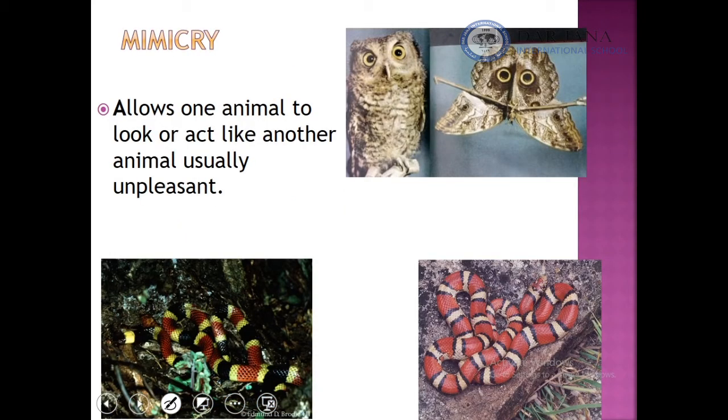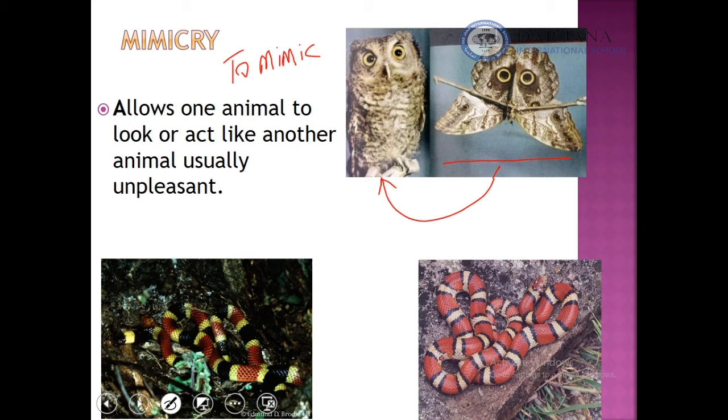The last one is mimicry, to mimic. When we say to mimic, it means acting like others. For example, some animals can mimic or act like other animals to stay safe. So this behavior allows one animal to look or act like another one. For example, here we have a butterfly. It's trying to mimic an owl in the shape only, so it will be safe. Predators will avoid eating it because of its shape that looks like an owl.